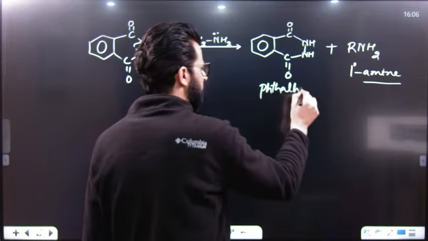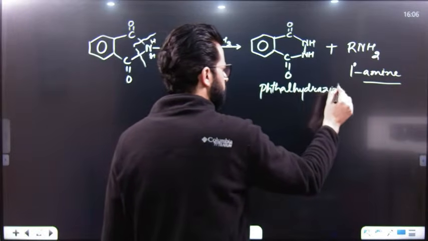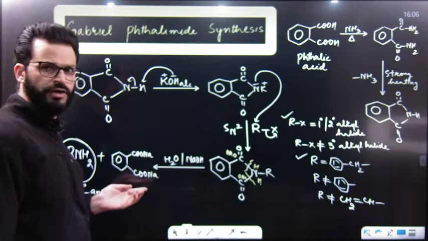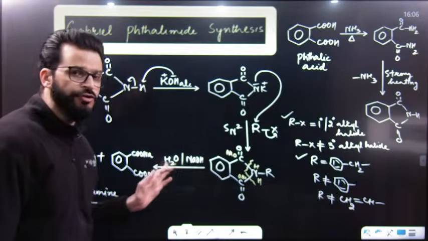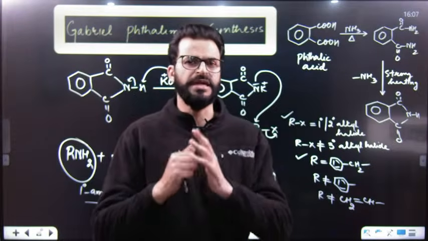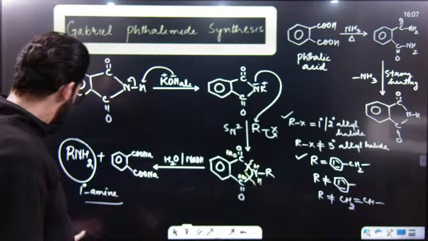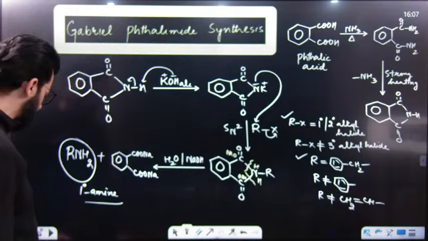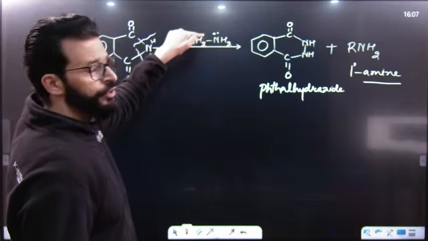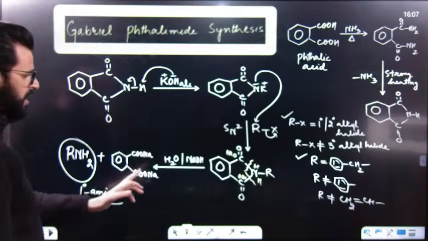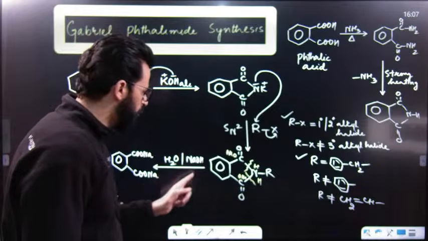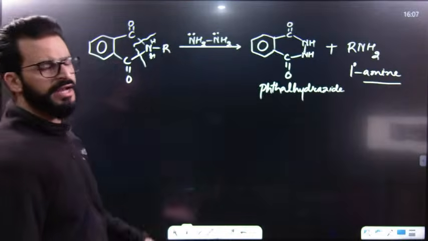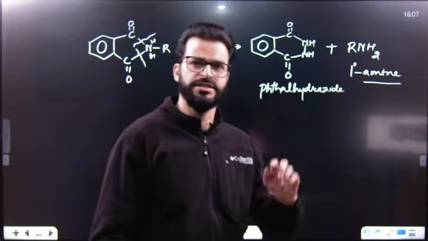But remember one thing. We can perform hydrolysis without a catalyst as well, but that reaction will be slower. So say for example, we are performing hydrolysis without acid or basic medium, that means by using only H2O. Then remember, hydrazinolysis is preferred over hydrolysis at that time, because in hydrazinolysis we use hydrazine as the nucleophile, and in hydrolysis we use water as the nucleophile if we do not use NaOH there. Hydrazine is a stronger nucleophile than water, so hydrolysis is not preferred, hydrazinolysis is preferred.